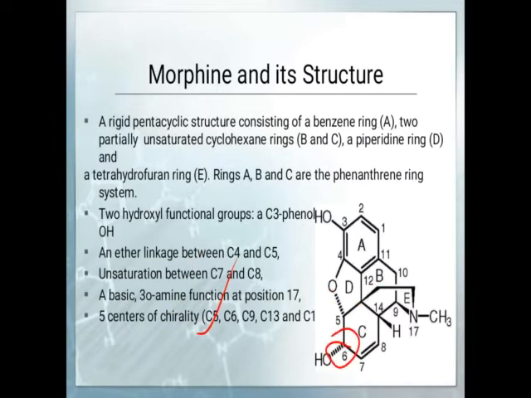Then similarly C6, then C9, then C13, and this is C14. So these are the 5 chiral centers present in the structure of morphine.